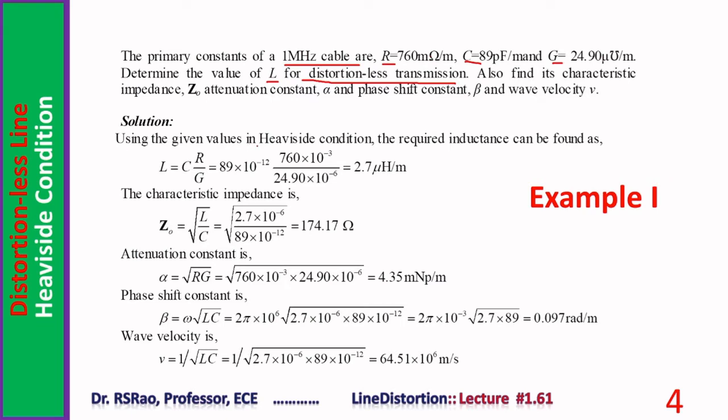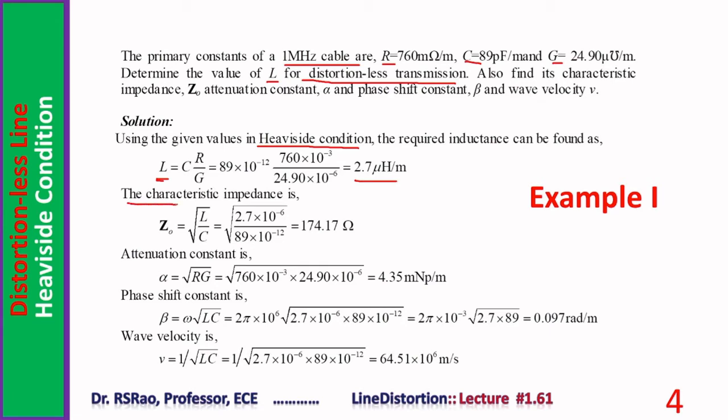Using the given values in the Heaviside condition, as the line is distortionless, the Heaviside condition is obeyed by the constants of the line. Hence, Heaviside condition can be used. The required inductance can be found, L equal to C R by G. So substituting the given values, one can find it is 2.7 microhenry per meter.